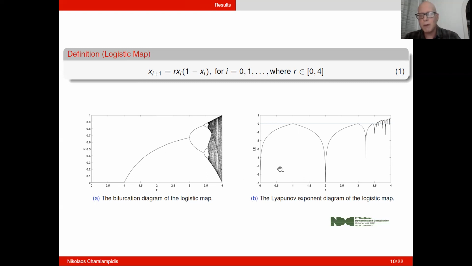From the Lyapunov exponent diagram, we can validate what we see in the bifurcation diagram here, because it characterizes the rate of separation of infinitesimally close trajectories. So if we see positive Lyapunov exponent values, like here, then chaotic behavior is implied, which we have here, and we also see that we have chaos, so they match. Otherwise, if we don't have positive values, periodic behavior is implied.